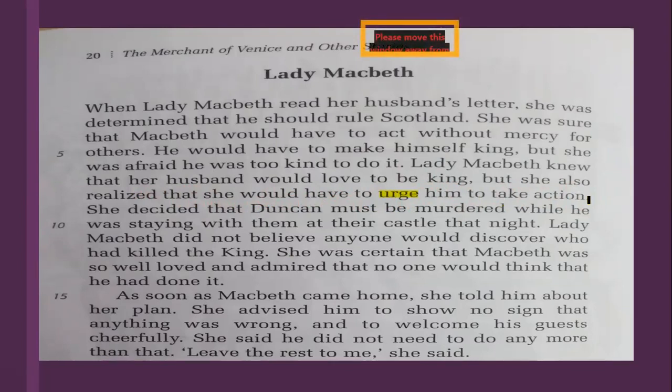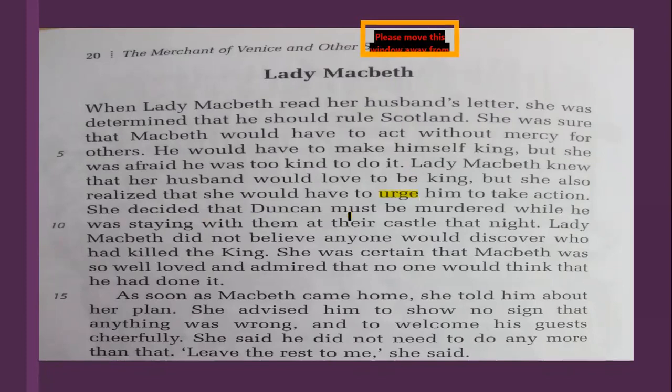So what happens is that she knows that her husband would love to be king. That is, it was his passion or his ambition to be king someday. And definitely, it's very much obvious that any person would like to be the king. Why would somebody not like to be the king? When he's already a thane of two places, definitely he had the courage and the potential to rule. So definitely he would love to be the king. It's obvious. It's very much clear. But she knows that she will have to force him. She will have to work out some strategy for him to be the king, to take action and to do something so that he could be the king.